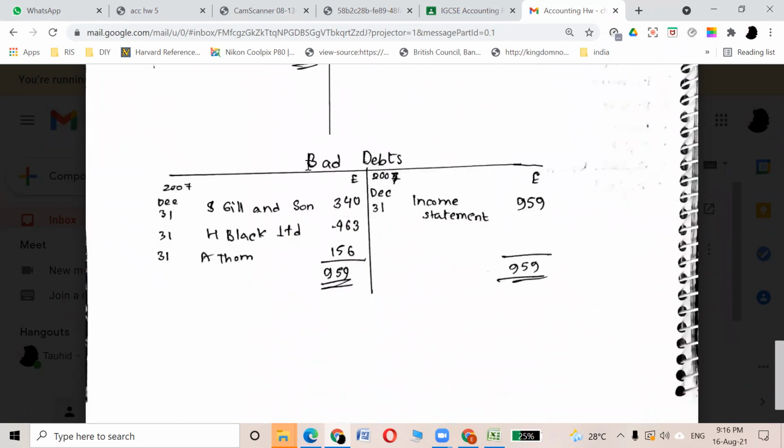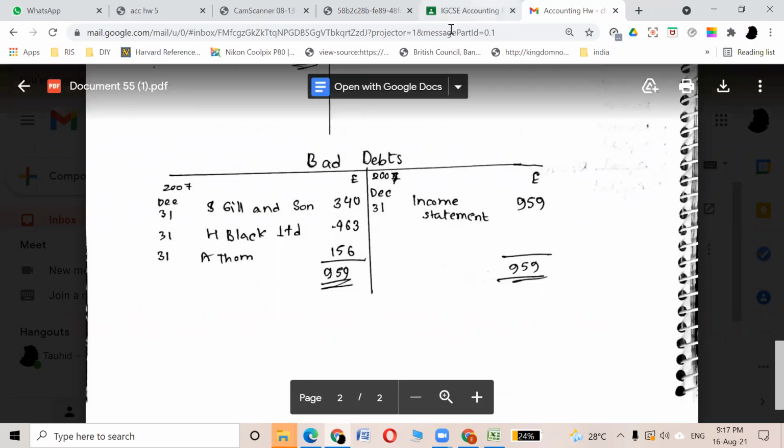And the main thing about this chapter is the bad debt account. These were the 3 customers who declared that they won't be able to pay. That's why it's on the debit side, it's an expense, and we will close it with the help of the income statement, not the balance sheet. End of story. We don't have any relationship with them anymore because they won't be paying us anymore, so we don't need to carry forward this thing. Okay, let's progress.